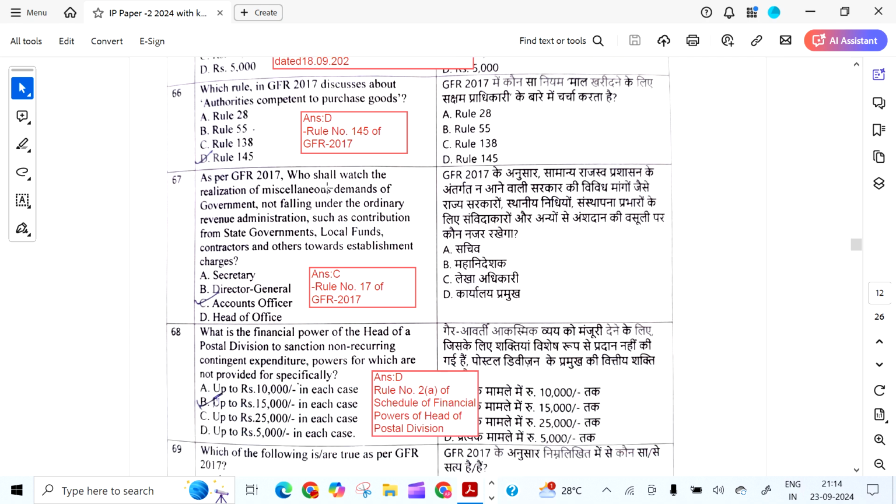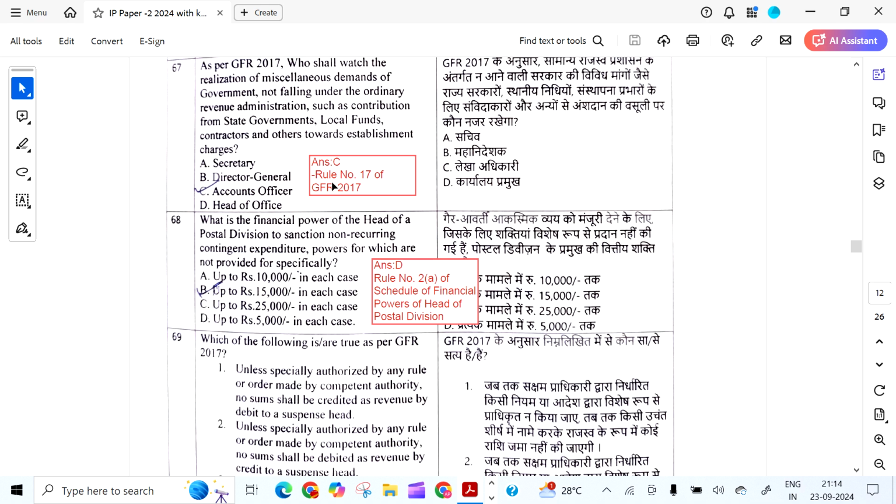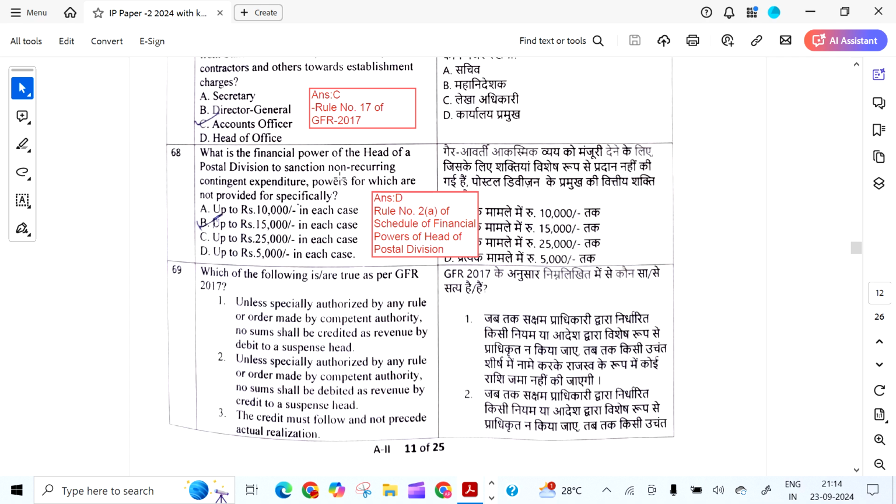Which rule in GFR 2017 discusses authorities competent to purchase goods? It is Rule 145. As per GFR 2017, who shall watch the realization of miscellaneous demands of government not falling under the ordinary revenue administration, such as contribution from state governments, local funds, contractors and others towards the establishment charges? Answer is Accounts Officer, Rule 17 of GFR 2017.